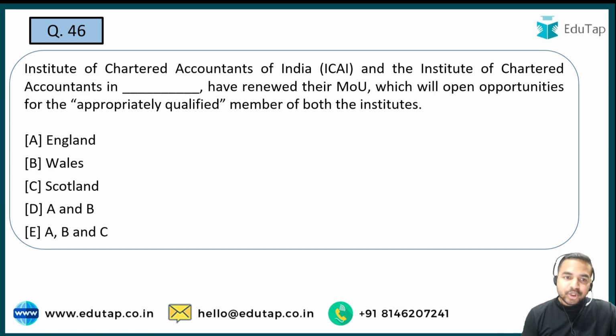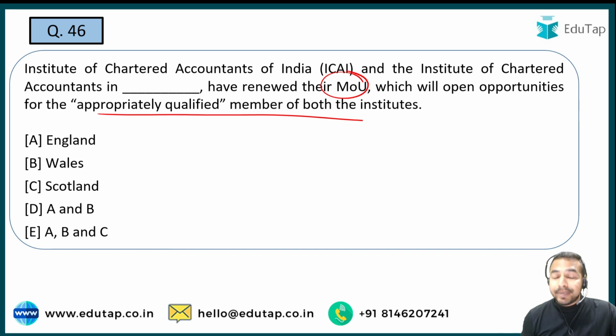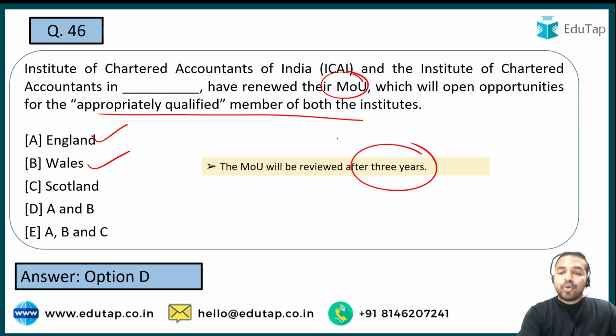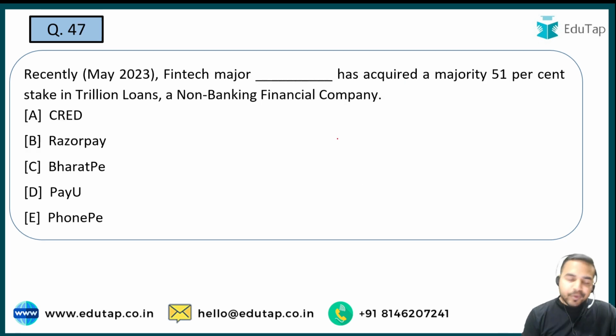Next question. So ICAI and the Institute of Chartered Accountants of which country have renewed their MOU? See guys, this MOU is going to open opportunities for the appropriately qualified members of both the institutes, and the name of the country to which this institute belongs is option D, that is England and Wales. That is the right answer, and this MOU is going to be reviewed after every 3 years. Now let's move on to the next question.